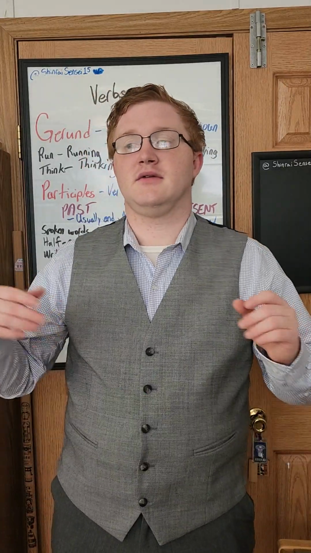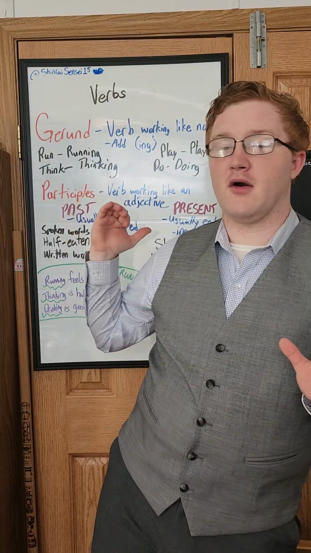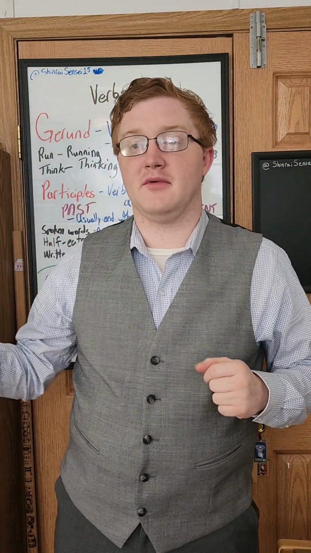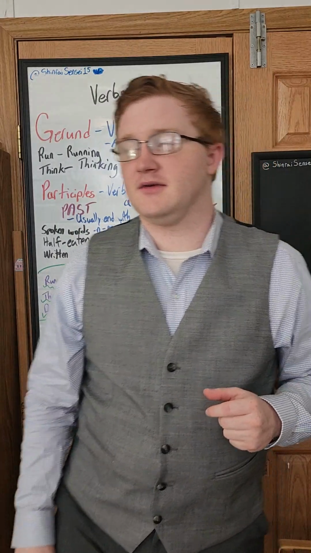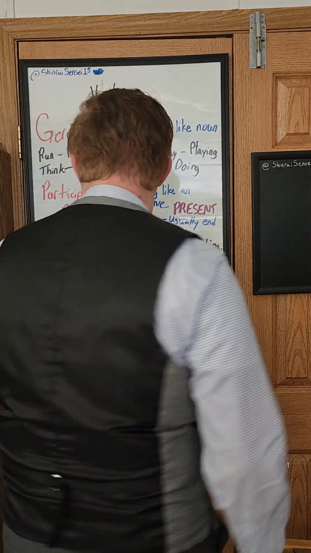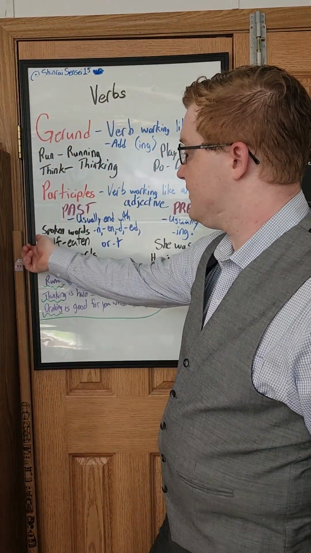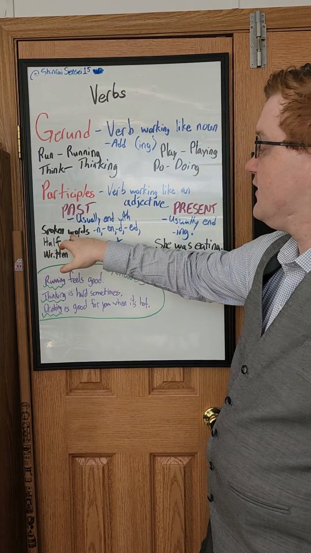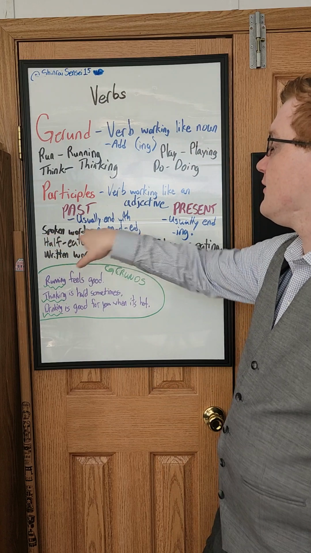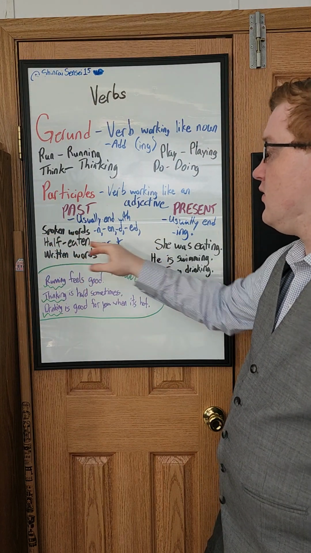He is the verb. So is the verb here, whereas the participle here is a verb, but it's being used to describe him. So he's in the process of swimming right now, right? And I am drinking, right? All right. And then the past is simple because you just have like a past tense verb being used right before another word, right? So you have like a spoken word poem, or written words on the page, or a half-eaten apple, right?